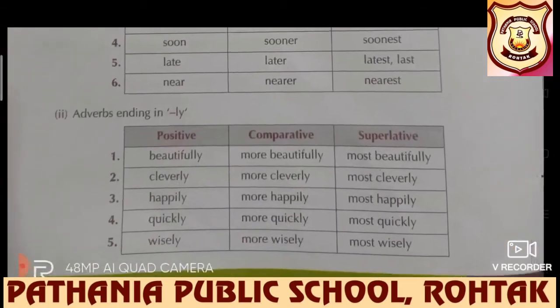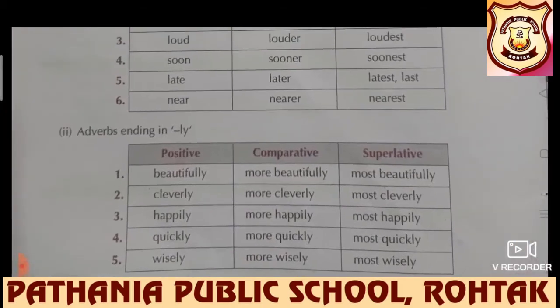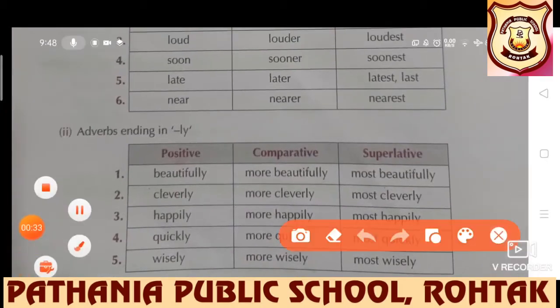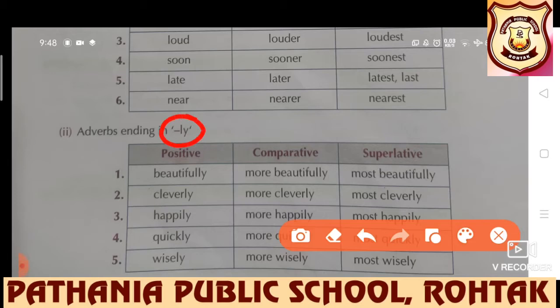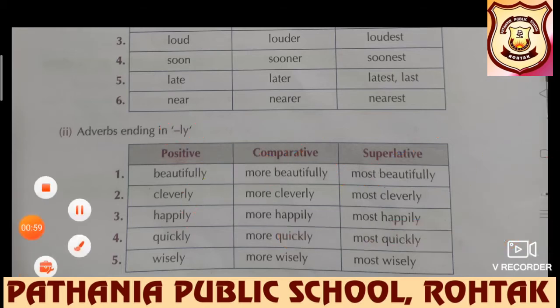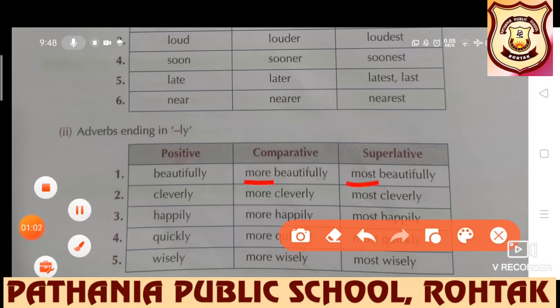But some adverbs do not take the same form, because they have ly at the end. So their comparative and superlative forms would be beautifully, more beautifully, most beautifully. In short, in comparative, more will be added, and in superlative, most will be added.